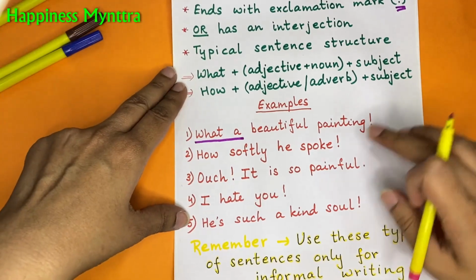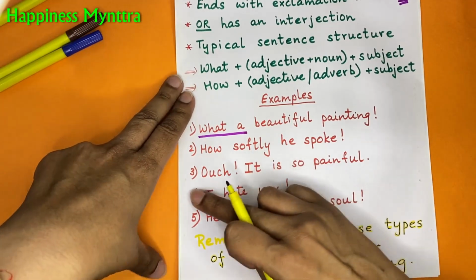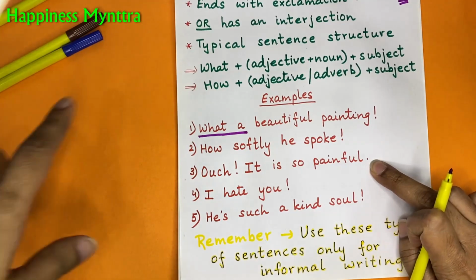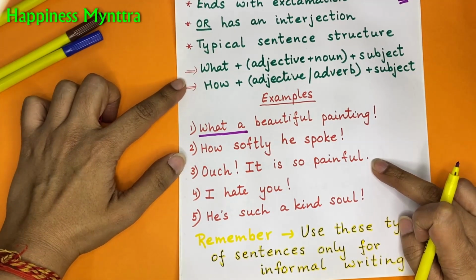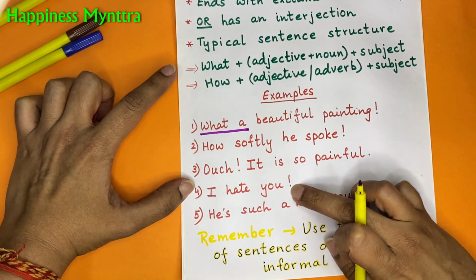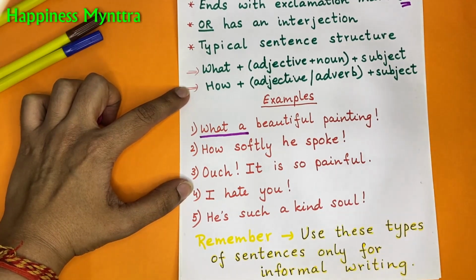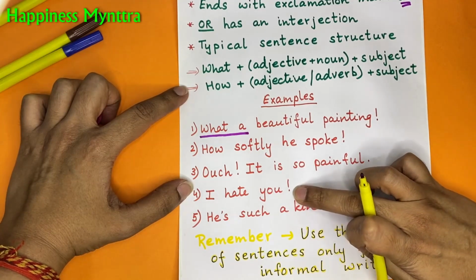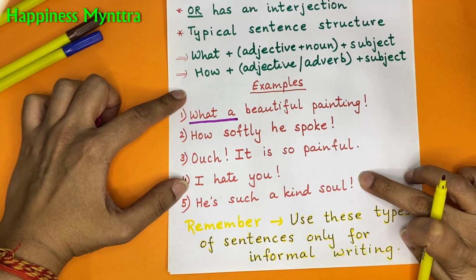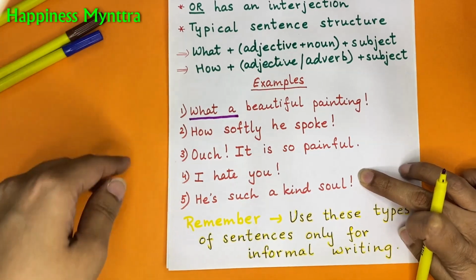Ouch! It is so painful. So here, ouch is the interjection. And we follow that with an exclamation and end the sentence with a full stop. But it is considered to be an exclamatory sentence. I hate you. Now this totally depends on the context. It could be a simple sentence with a full stop, but if it is being emphasized, spoken with a lot of emotion, then it would be with an exclamation mark. He's such a kind soul. Again, same explanation. It totally depends on the amount of emotion involved in the sentence.